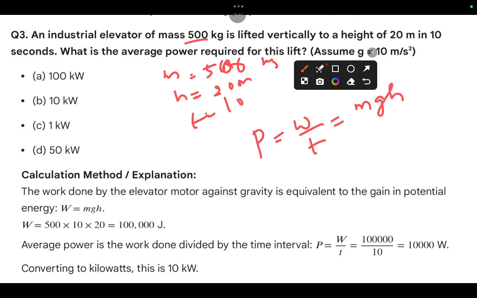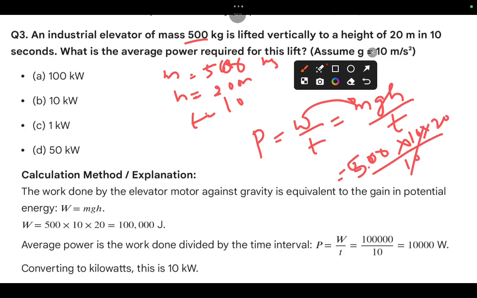So that is about an industrial elevator. Lifting means what? It is energy possessed by virtue of the position. So W is equal to mgh, divided by T. Replace the values: M is 500, g is 10, height is 20, divided by T, given as 10 seconds. So it is 500 into 20, that is about 10,000 watts. You can see here, so the answer is option B.